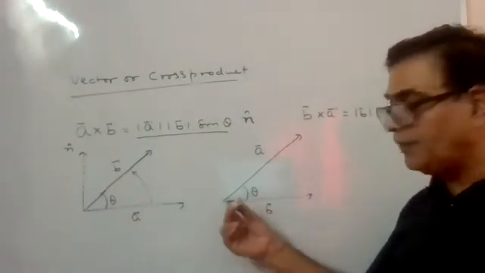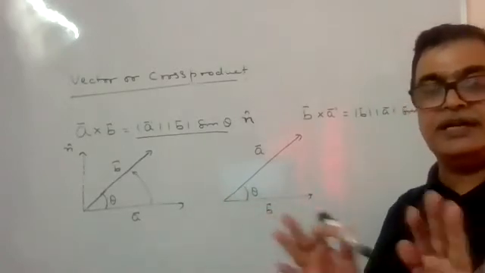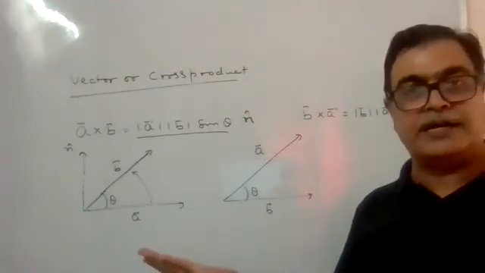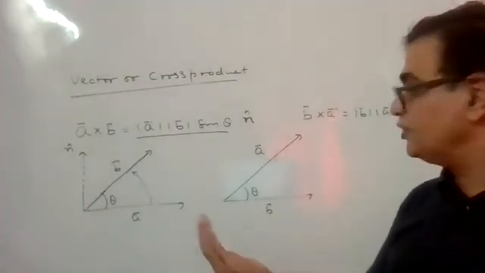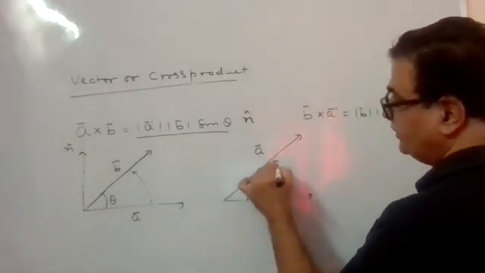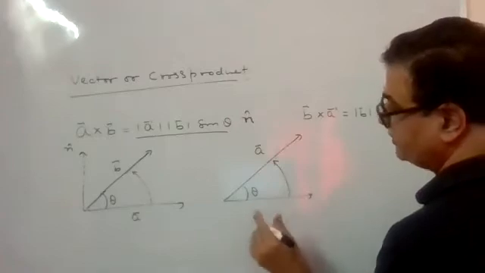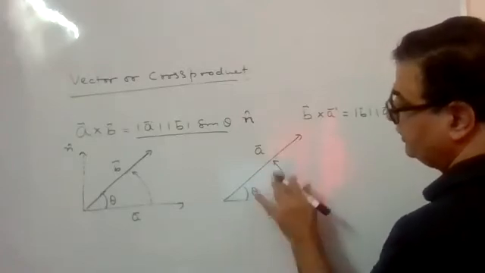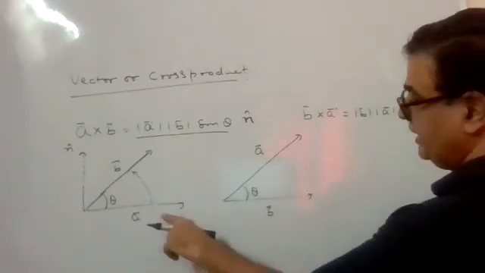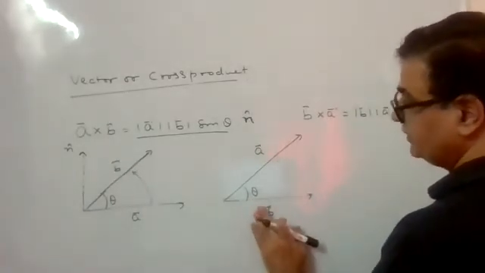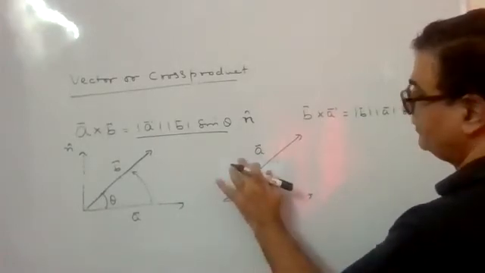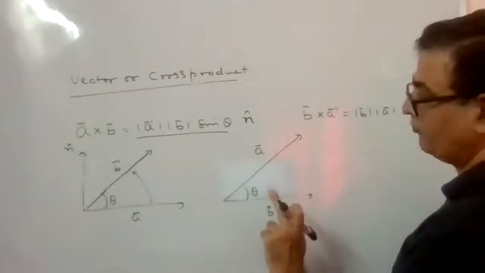इसका मतलब board के तो perpendicular है, but अंदर है या बाहर है, whether it's going inward or outward, we should identify. Now I again go to my right hand. And this time my right hand should have, because you are calculating B cross A, my fingers should go like this. Sorry, we'll take this as A vector. B vector here we are taking. We are taking B cross A. This was A, B. Now I'll change it. This will be B vector. This is A vector. And I'm saying B cross A you calculate.